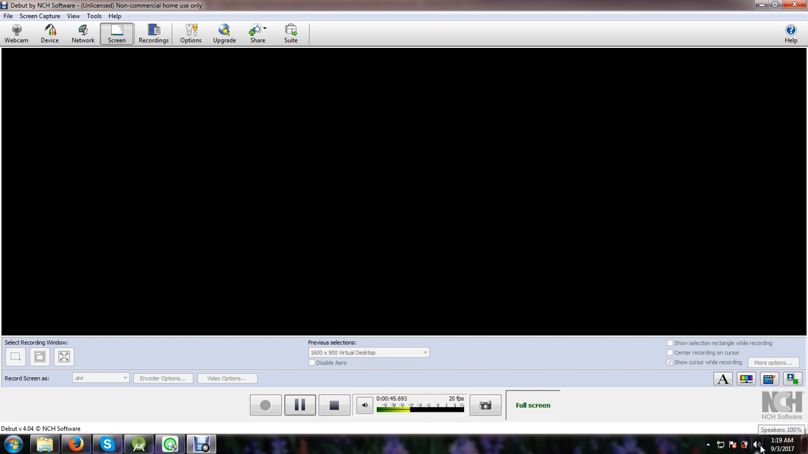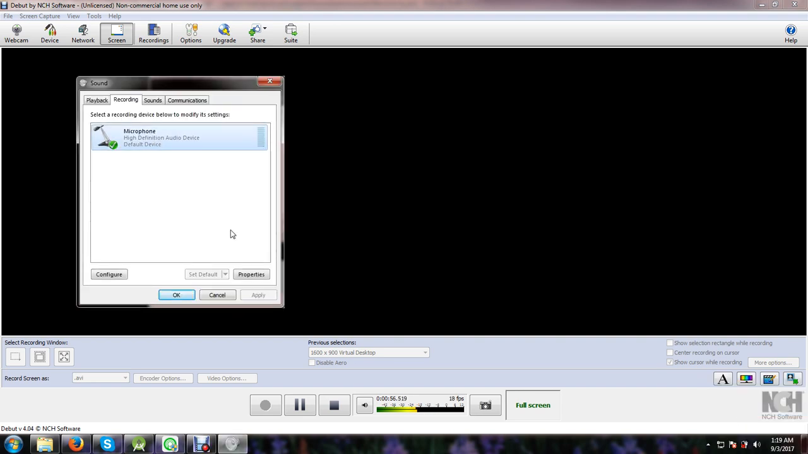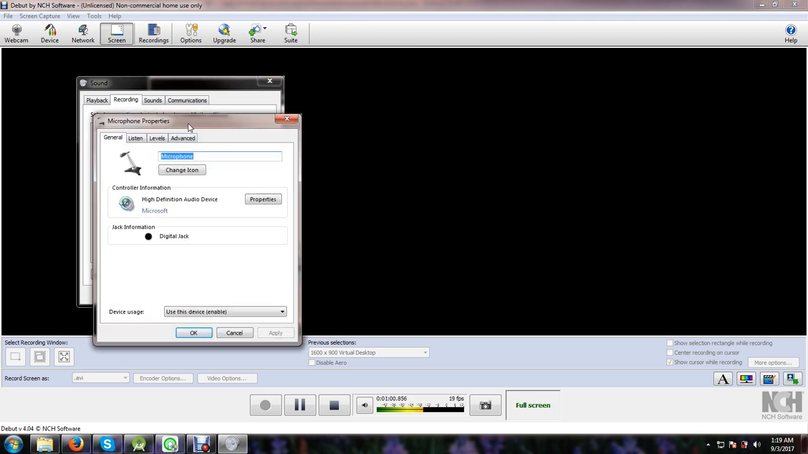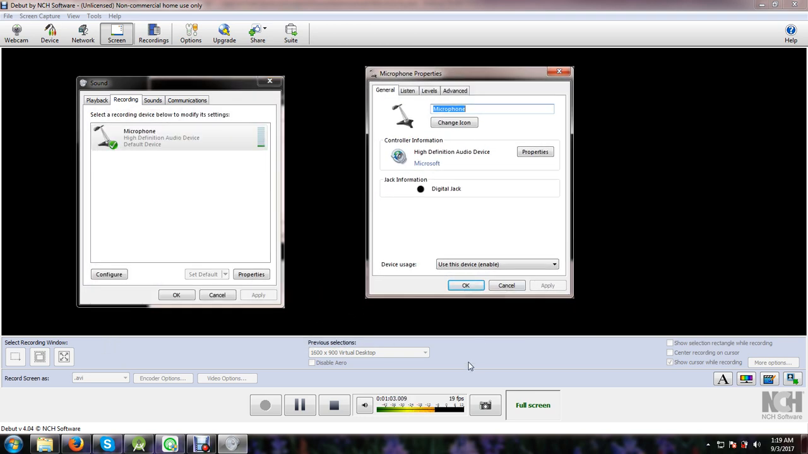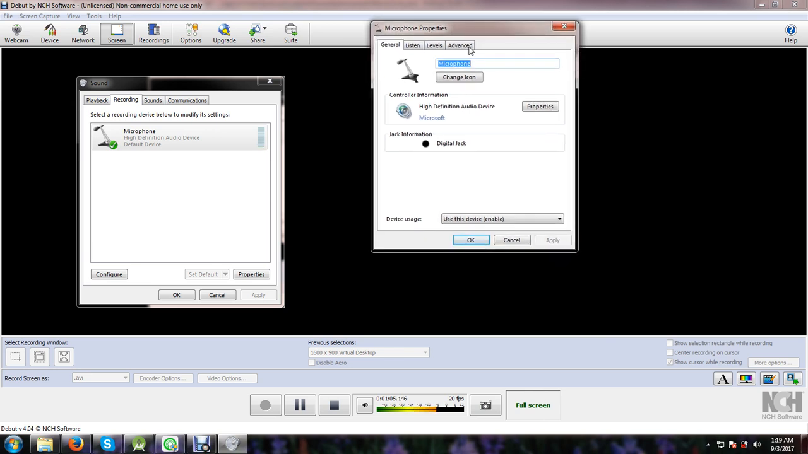Okay, this is the Windows operating system. So here the speakers are at 100%. Now go to the recording devices area, and there is the properties area. Here we will make some changes to show the actual scenario.